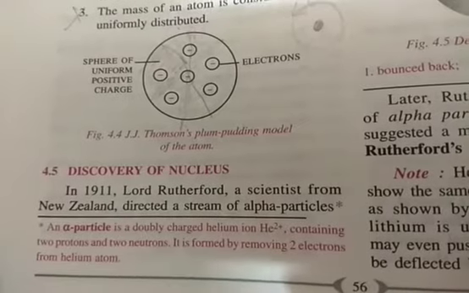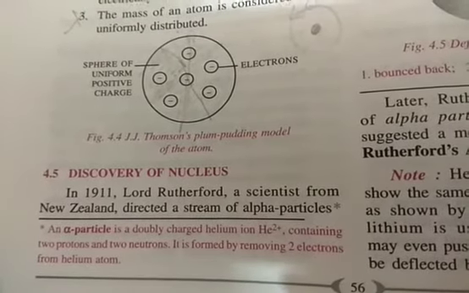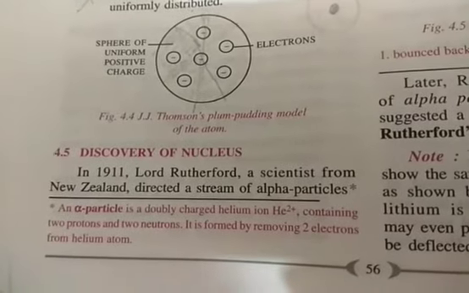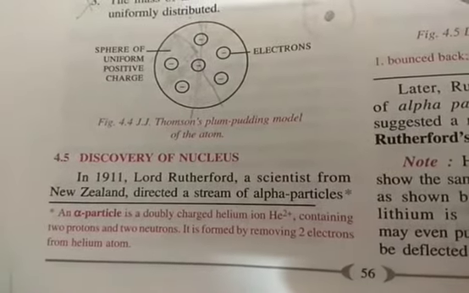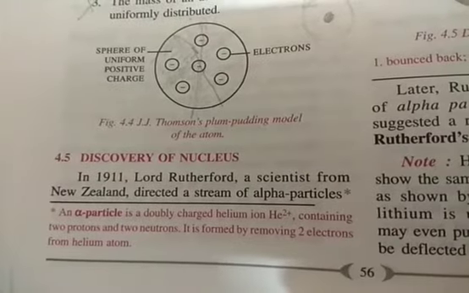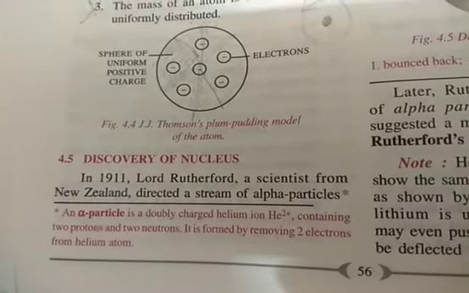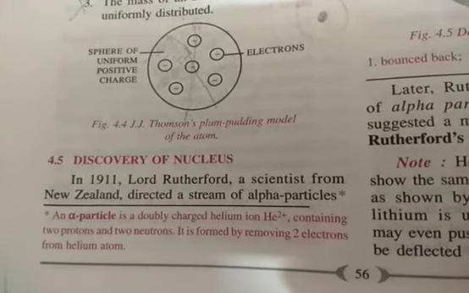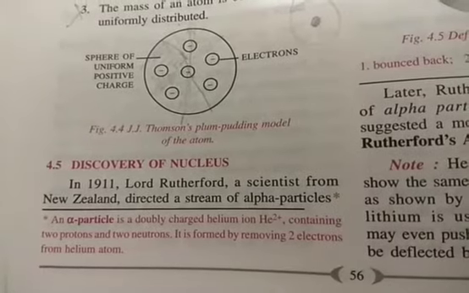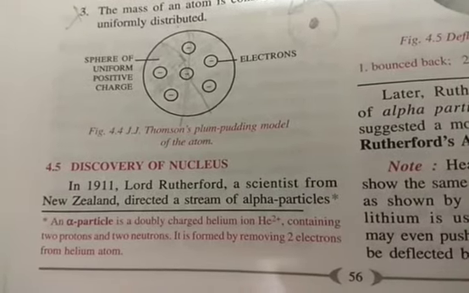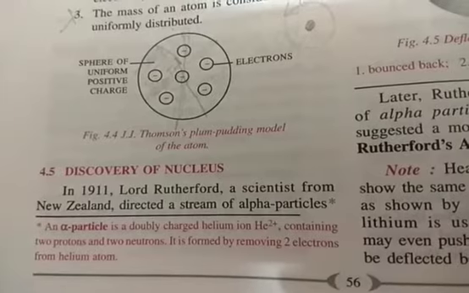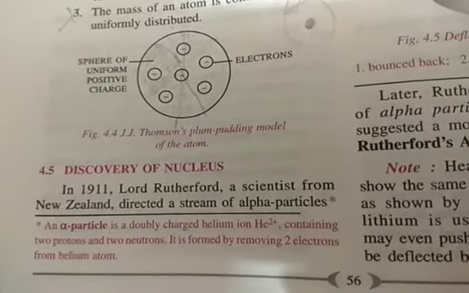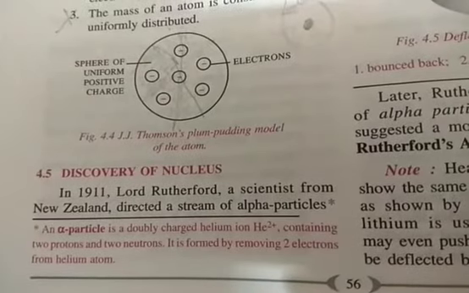So let us see. In 1911, Lord Rutherford, a scientist from New Zealand, directed a stream of alpha particles, and let us see what these alpha particles are. An alpha particle is a doubly charged helium ion, He2+, containing 2 protons and 2 neutrons. It is formed by removing 2 electrons from a helium atom. So basically an alpha particle is nothing but the helium ion, because helium has 2 electrons. If you remove 2 electrons, the helium atom becomes He2+.